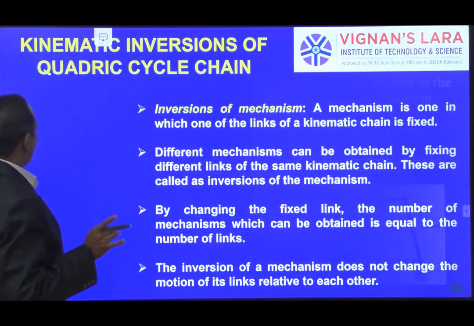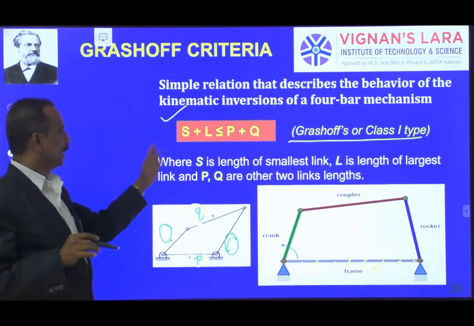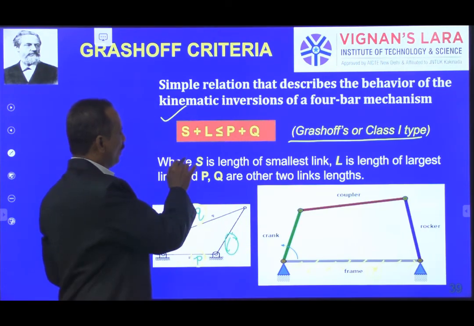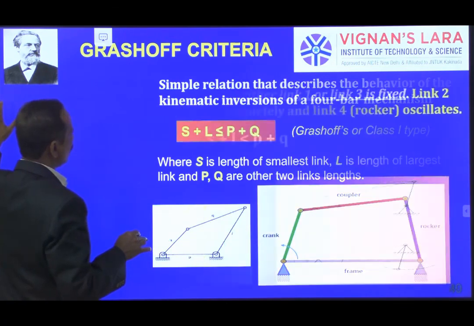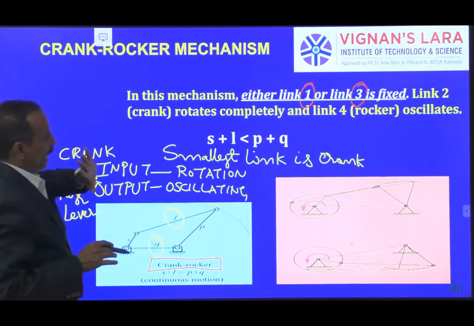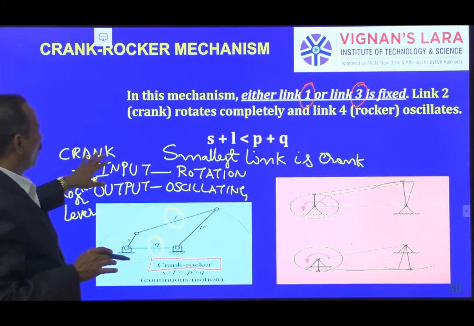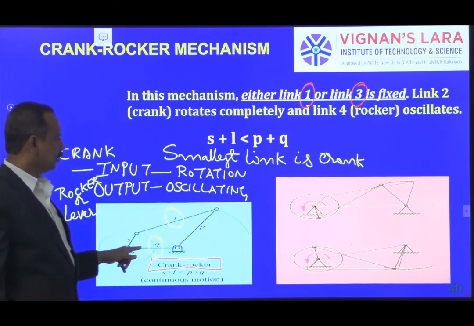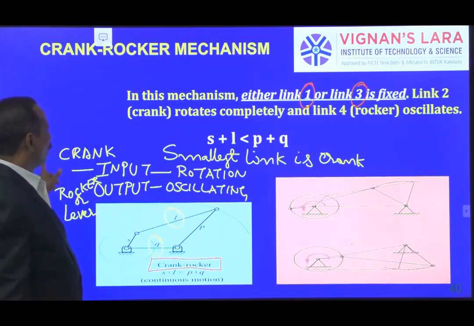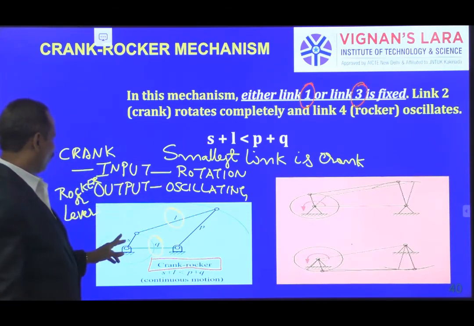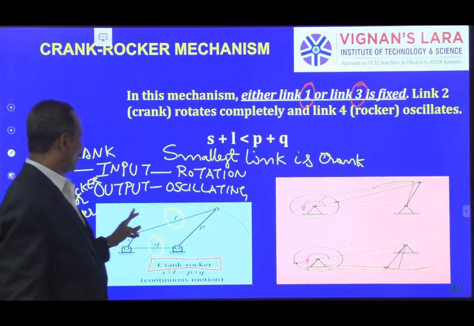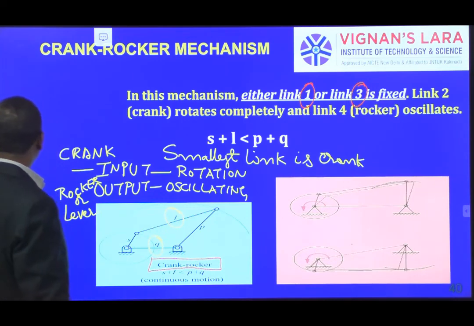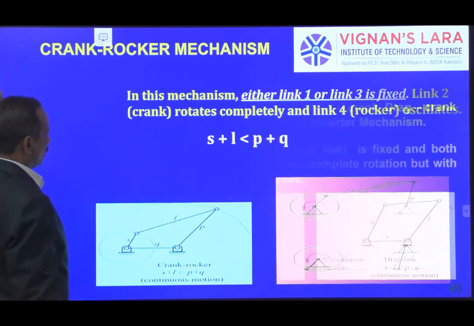Then the Grashoff's law we have seen: S plus L is less than or equal to P plus Q is the Grashoff's law. If it is less than P plus Q, this is called Grashoff's first type, where the 3 different mechanisms you can get by fixing adjacent to the shortest link, that is crank rocker, and fixing the shortest itself is called double crank, and the third one, opposite to the shortest link, is called double lever mechanism.